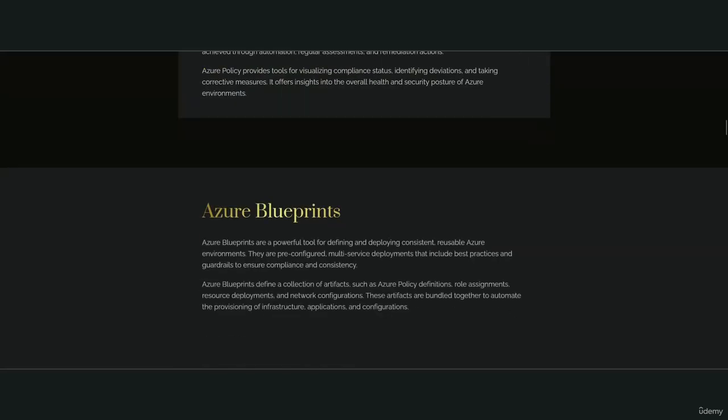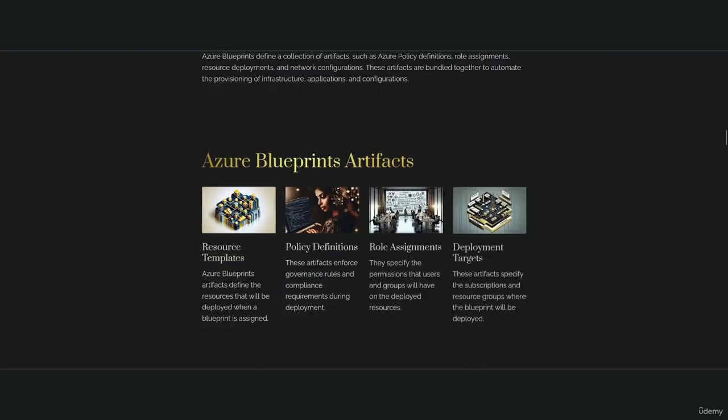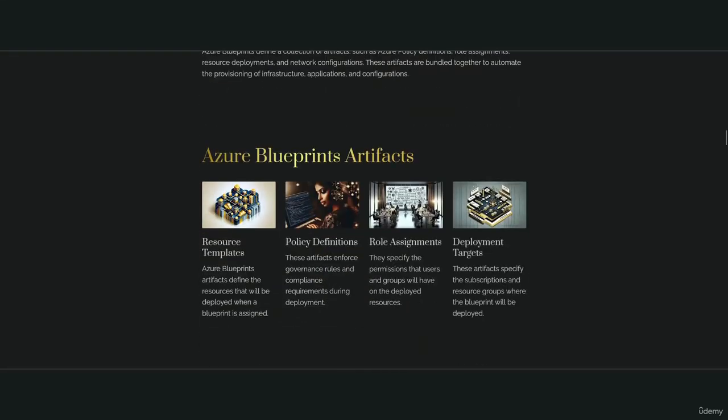Azure Blueprints. Azure Blueprints are a powerful tool for defining and deploying consistent, reusable Azure environments. They are pre-configured, multi-service deployments that include best practices and guardrails to ensure compliance and consistency. Azure Blueprints define a collection of artifacts, such as Azure policy definitions, role assignments, resource deployments, and network configurations. These artifacts are bundled together to automate the provisioning of infrastructure, applications, and configurations. Azure Blueprints Artifacts. Resource Templates.